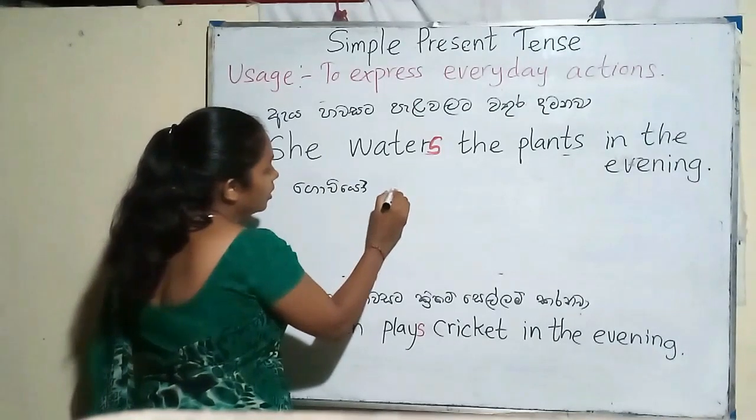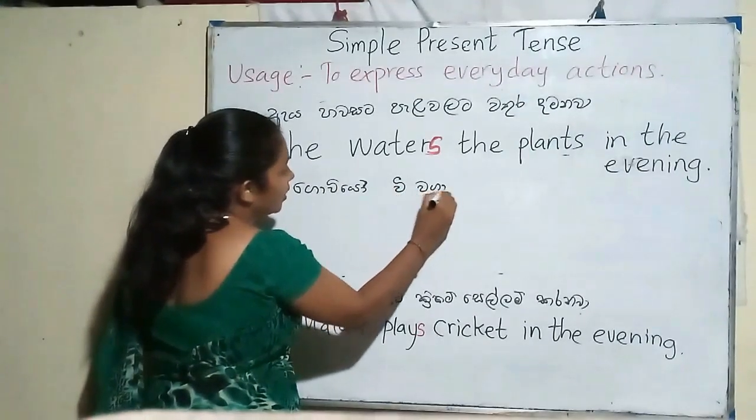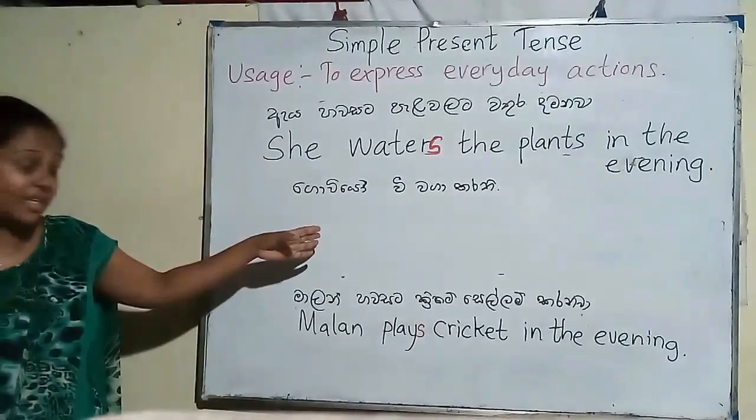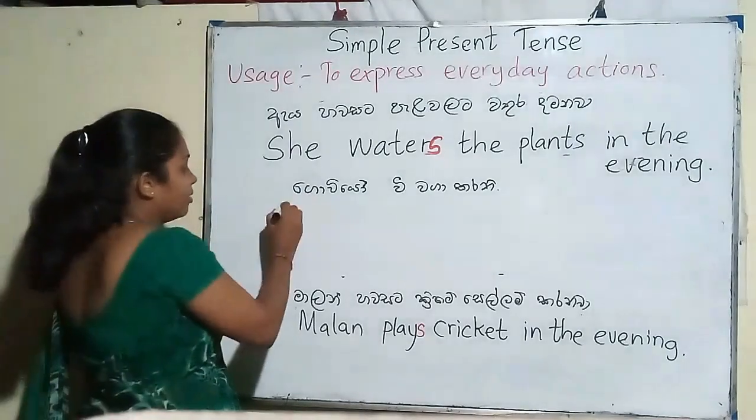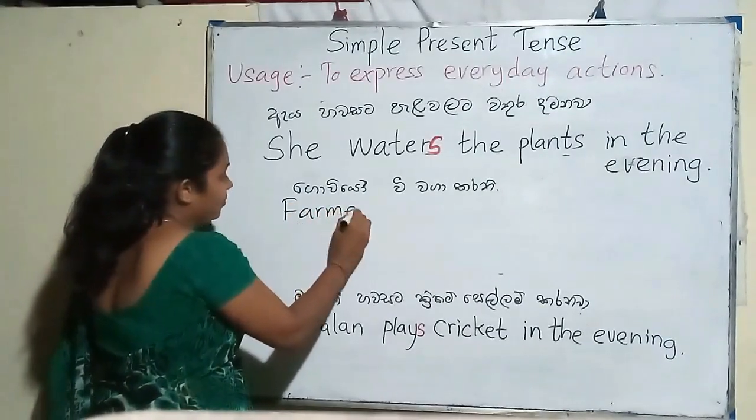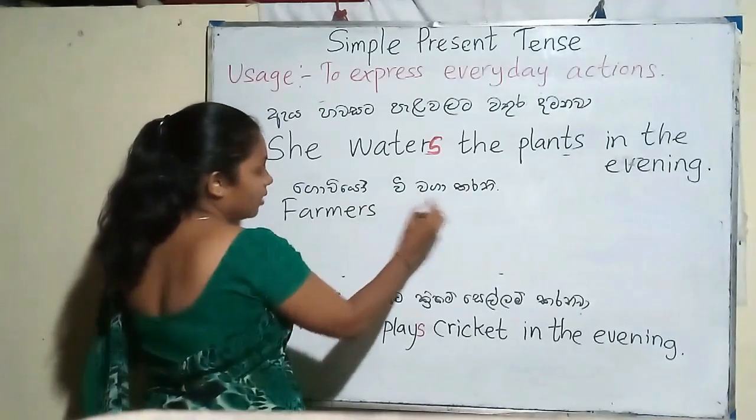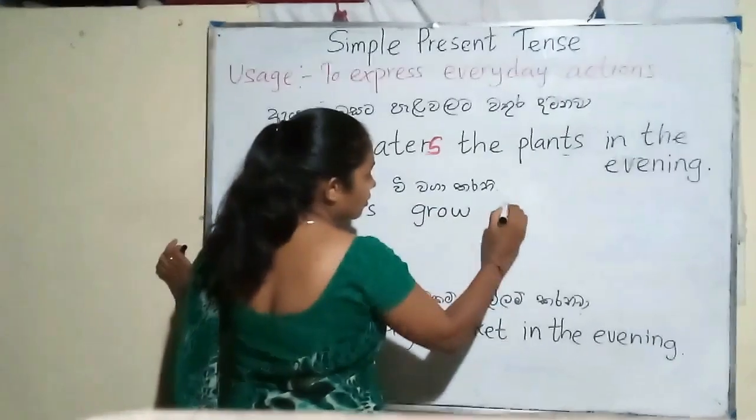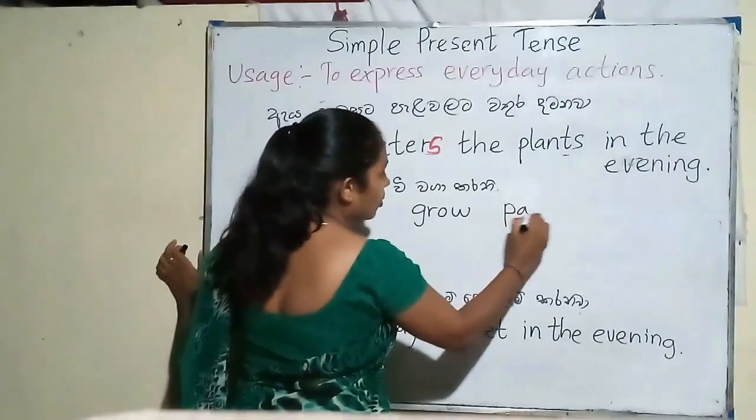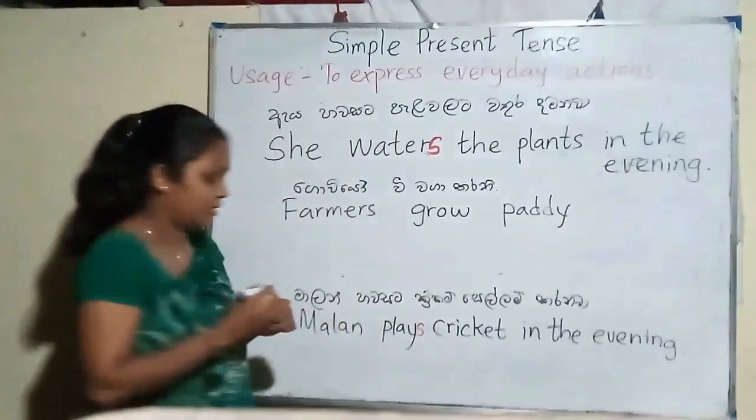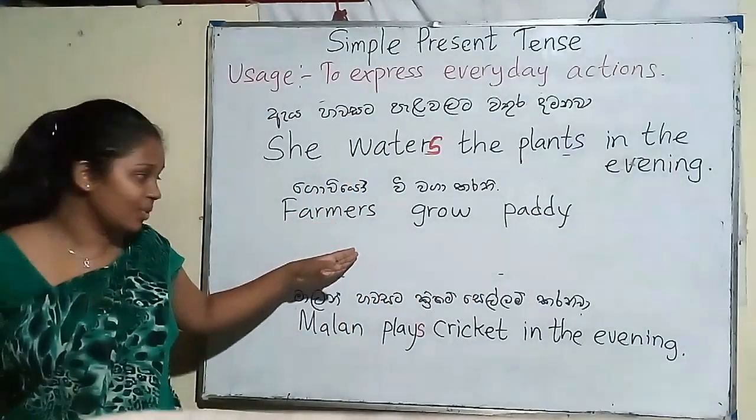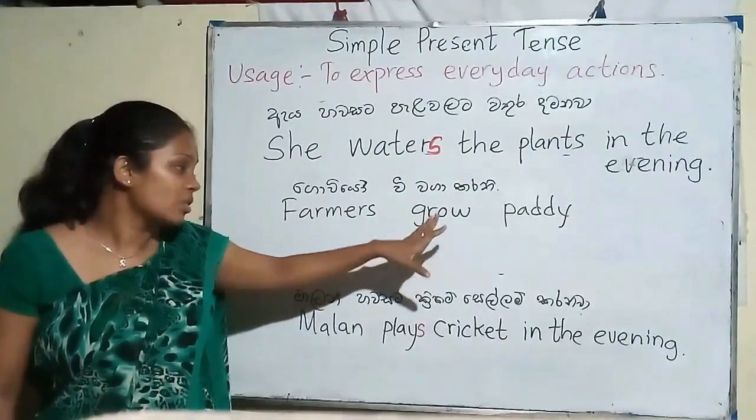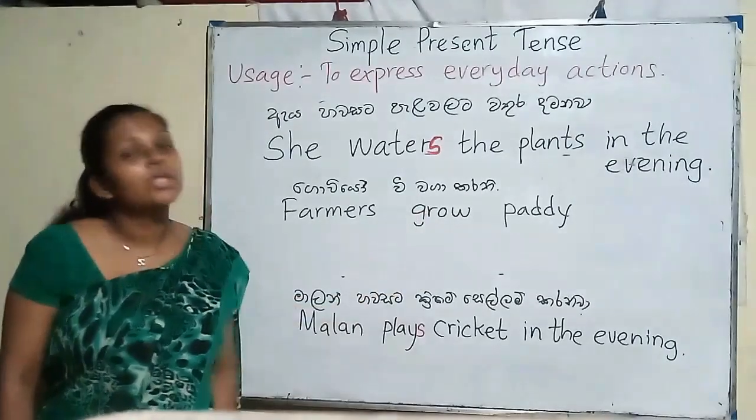If I take another example: ගොවියෝ වී වගා කරති. Here, it's a very simple sentence. The subject is farmers. Verb is වගා කරනවා. We say grow. And the object is paddy. Farmers grow paddy. Here, the subject is plural and the verb is also plural. So we don't want to change the verb.